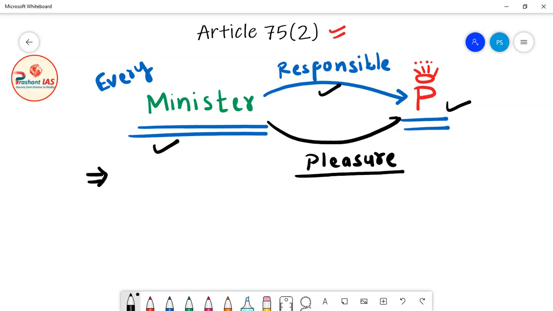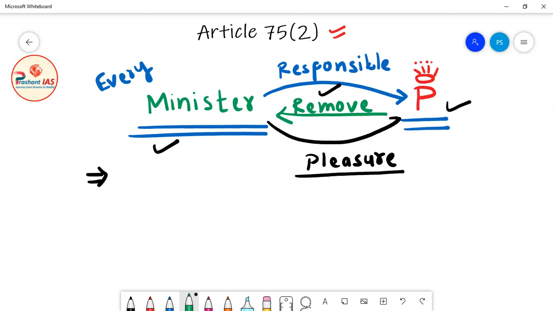So it means that the President has the power to remove any minister. The President can even remove a minister without any reason, and can remove a minister for any reason.